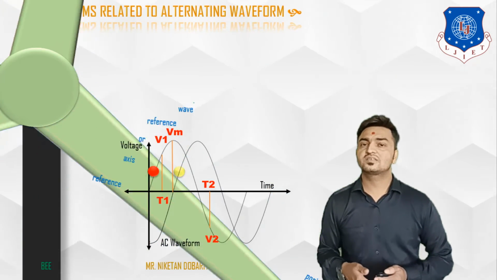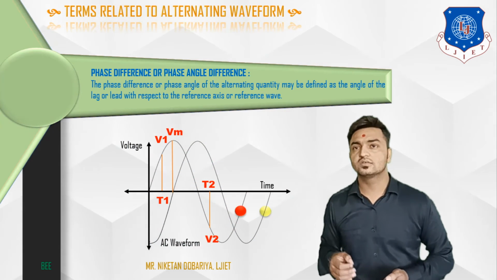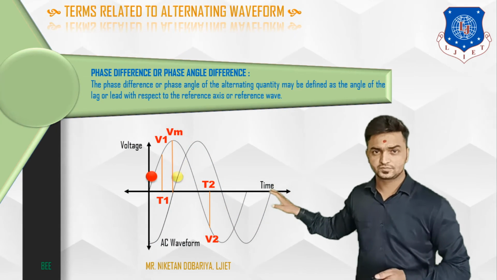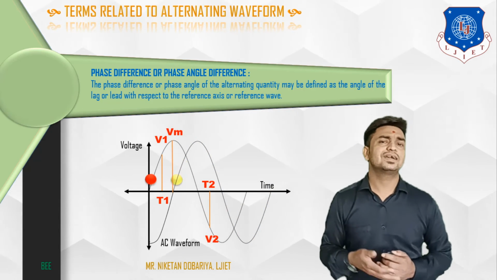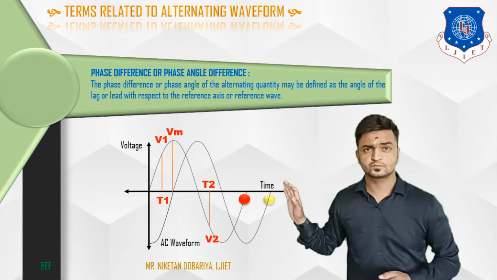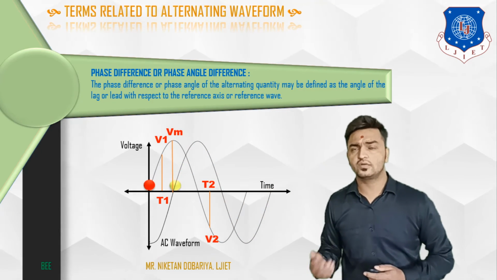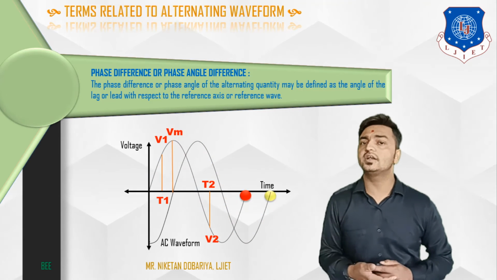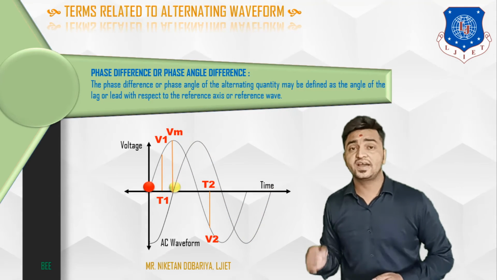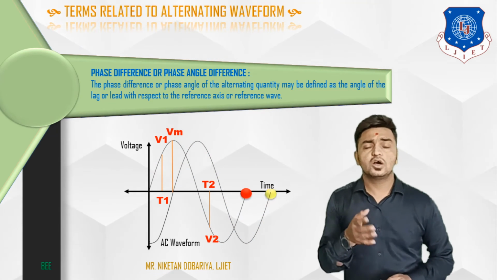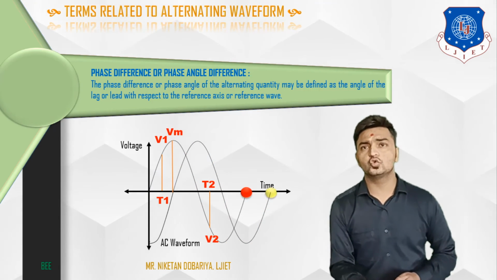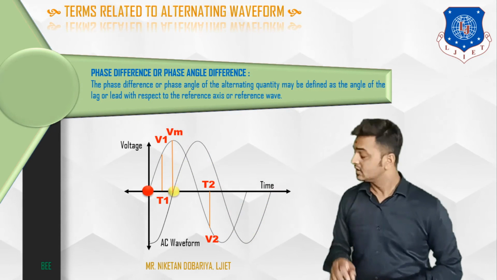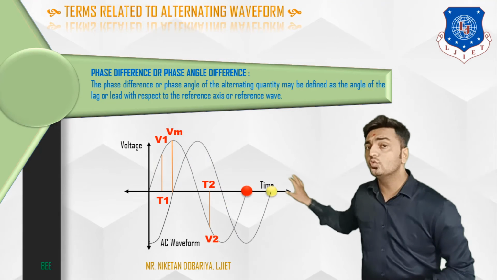Now let's discuss the next definition, and that is phase difference. Phase difference can be defined in many ways. Let's see the first one. Phase difference of an alternating quantity can be defined as the angle of a lag or lead with respect to the reference. Here you can observe the two waveforms.